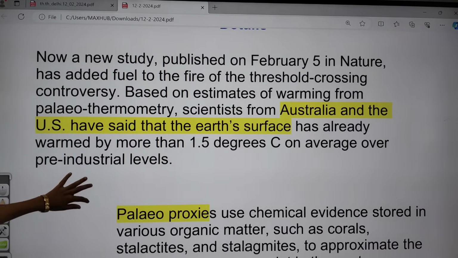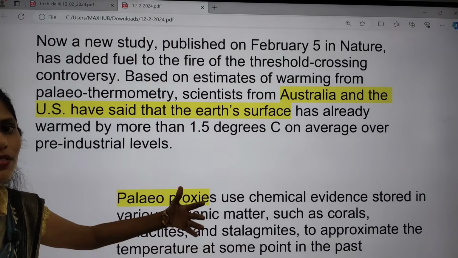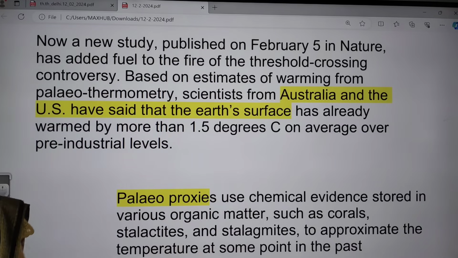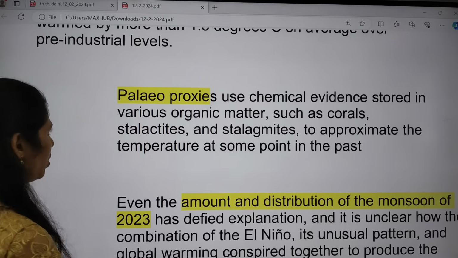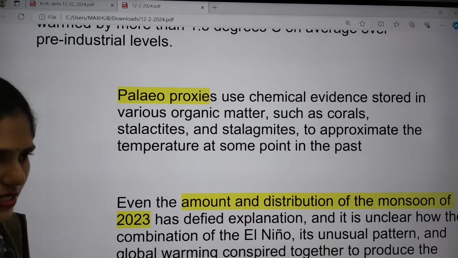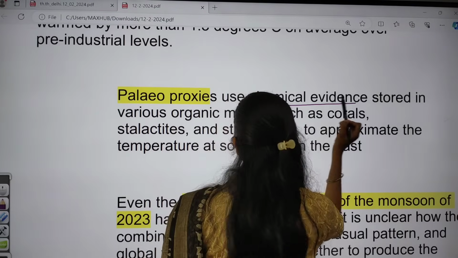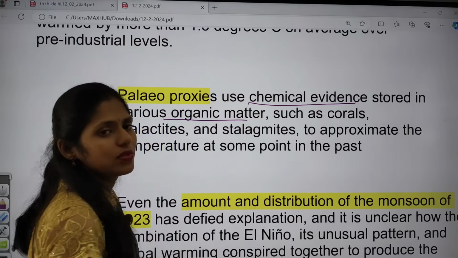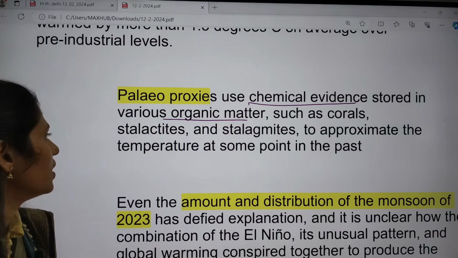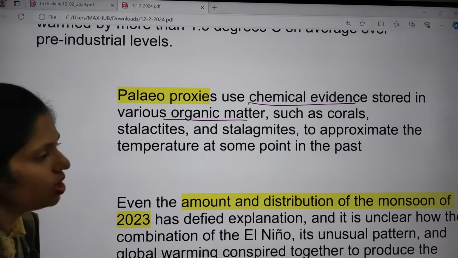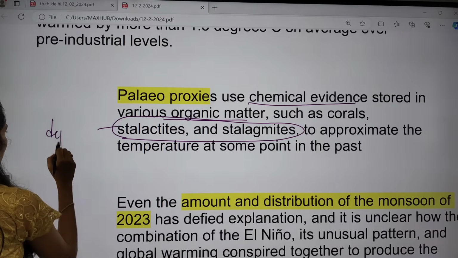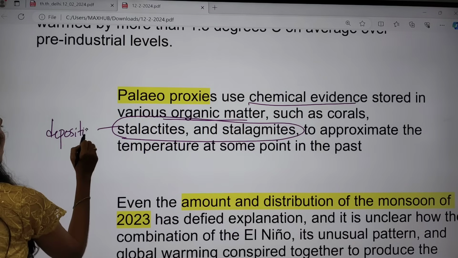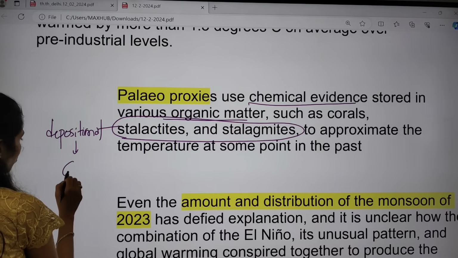Now here scientists are saying that we already crossed that 1.5 degrees centigrade above this pre-industrial level. Here they especially used the study of paleoproxies. In this methodology of study, they use chemical evidences which are stored in various organic matter. For example, the matter which is stored in corals as well as stalactites and stalagmites. These stalactites and stalagmites are depositional structures. Yes or no? Depositional structures, they are formed by groundwater.